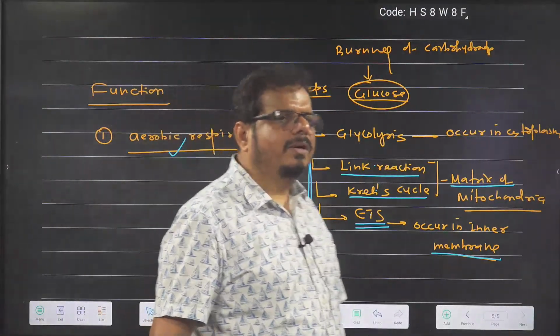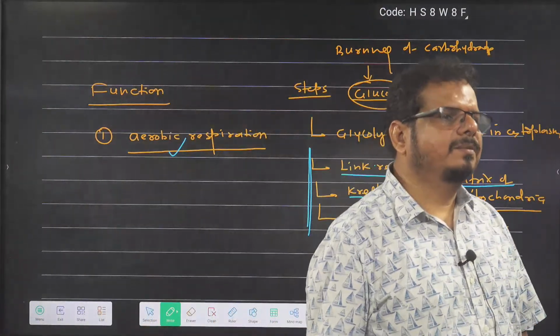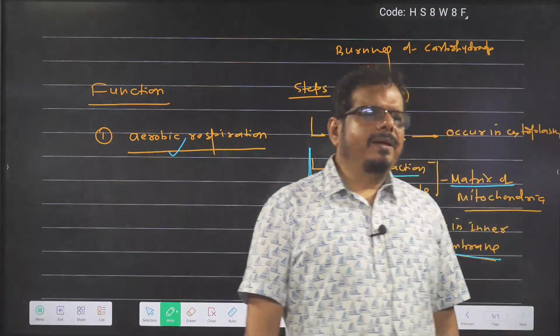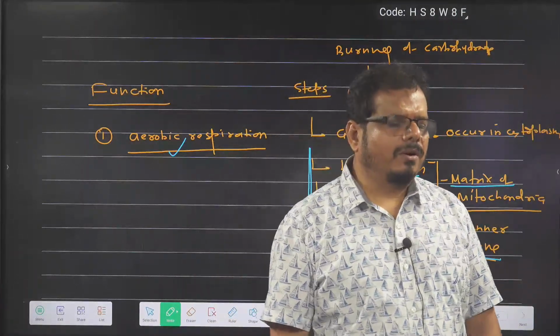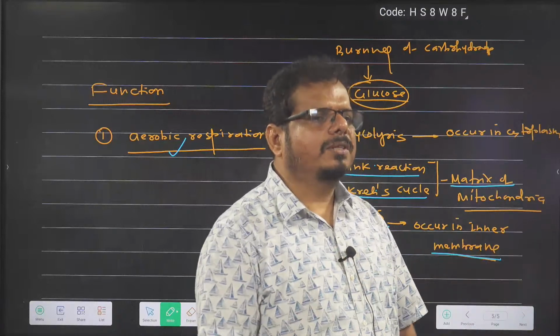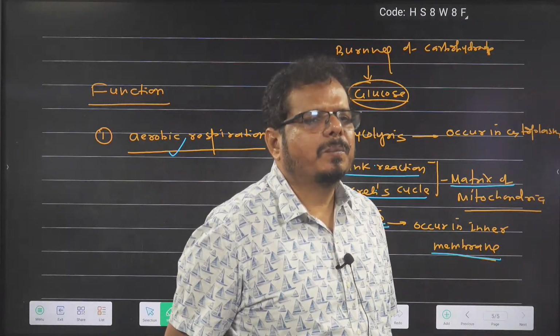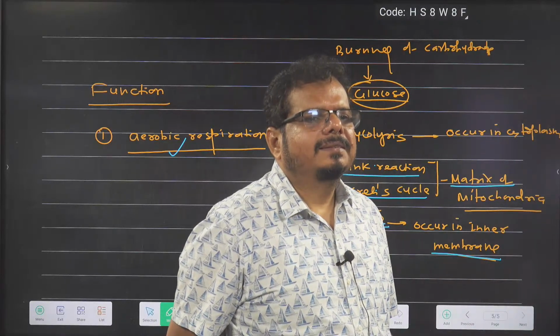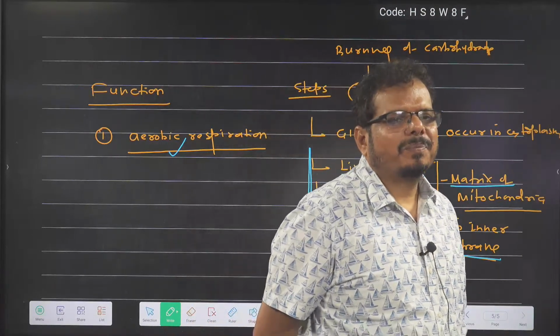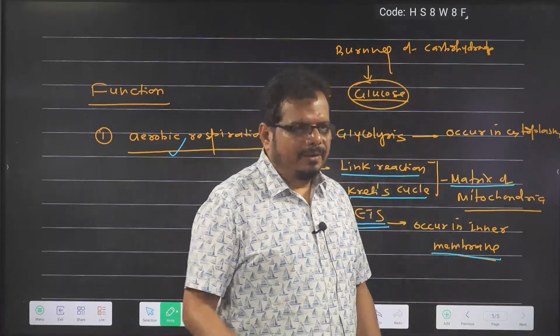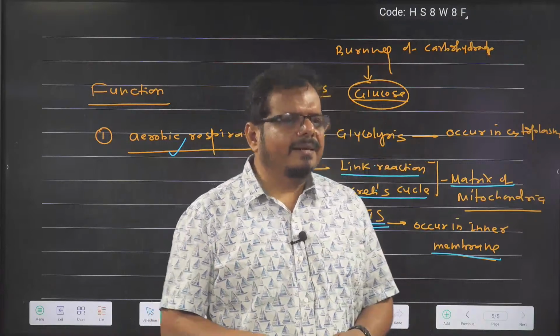One student asks, sir, what is aerobic respiration? When your food is burning in your body for production of energy, in presence of oxygen, it is called aerobic respiration. Got the idea? Is it clear? In your body, there is a need of energy, na?